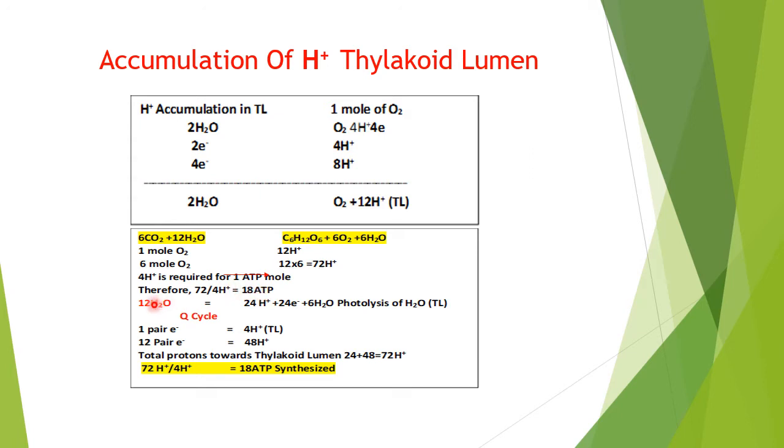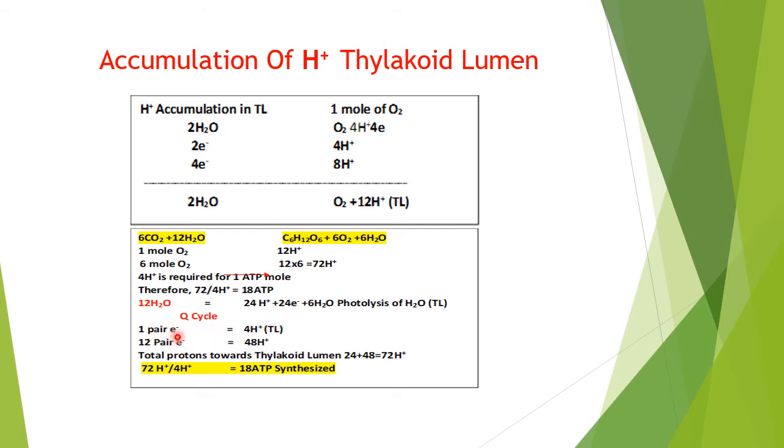But we have, in case of the water, 12 water molecules. It will produce 24 protons and 24 electrons, 6 water molecules plus 6 water molecules, that is during photolysis of water towards the thylakoid lumen, 24 protons and 24 electrons. So what will the Q cycle give us now?